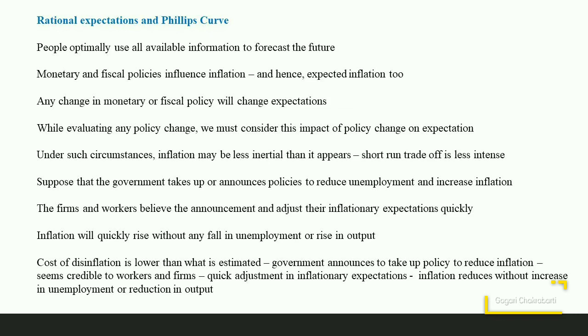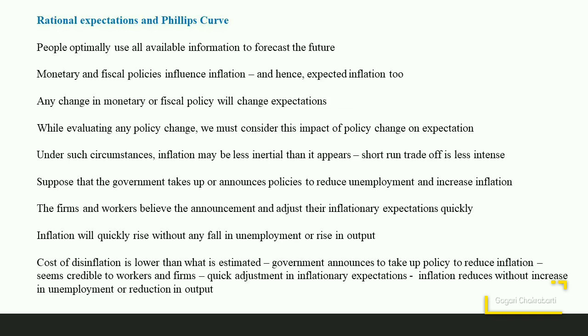Therefore, any change in policy will have a significant impact on individuals' expectations about the future price change. Friedman and Phelps also pointed out that as the monetary policy changes, people will adjust their expectations. But under the rational expectations model, this change in expectation following a policy change will be more instantaneous, or rather more quick.